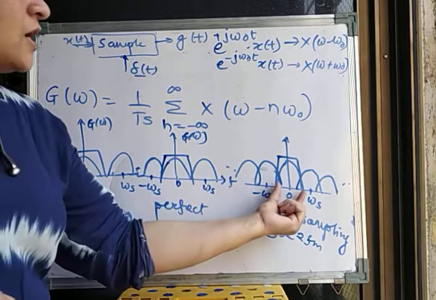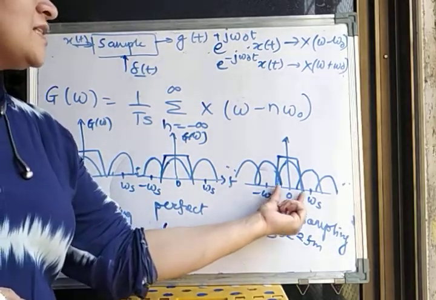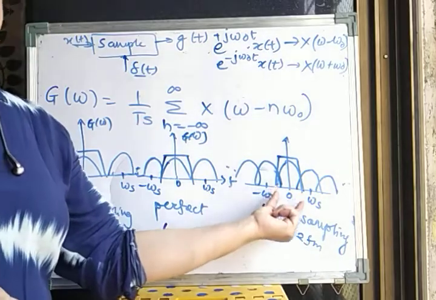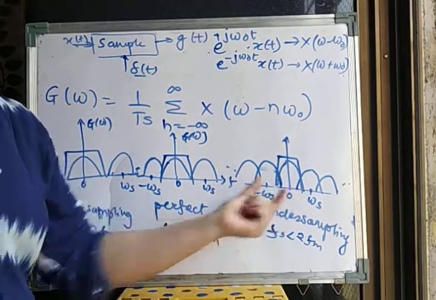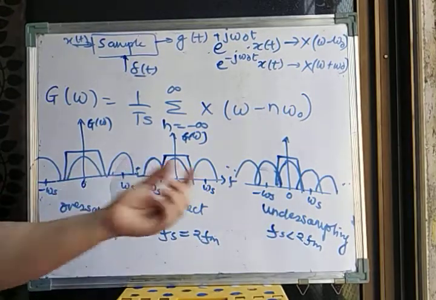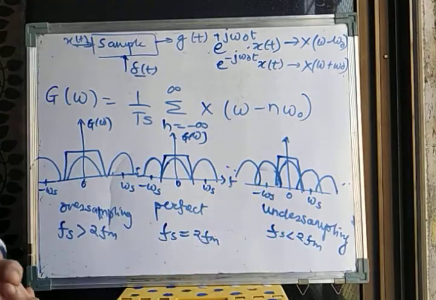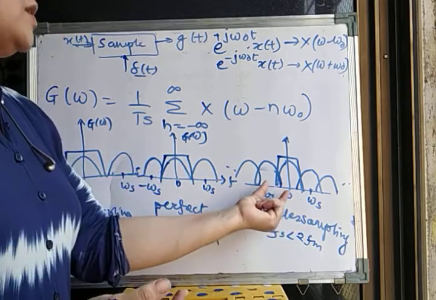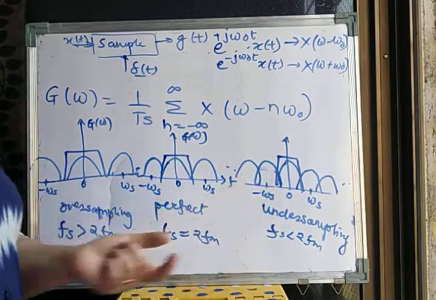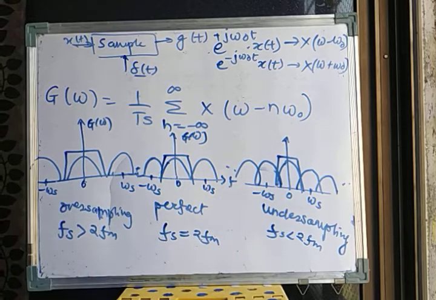So here there is an overlapping. In this case, even if I use a filter, I cannot filter out my whole signal, and the signal gets corrupted. This is called the aliasing effect, because of which we are not able to recover our original signal in its original form. So we have to avoid this undersampling.